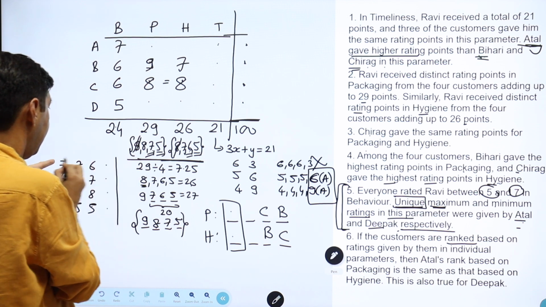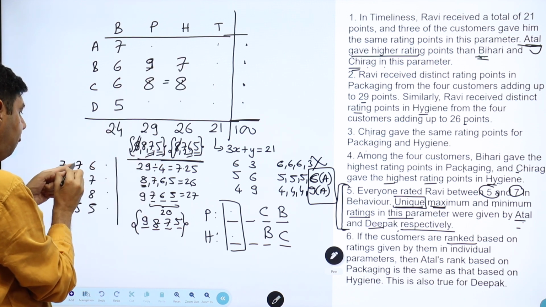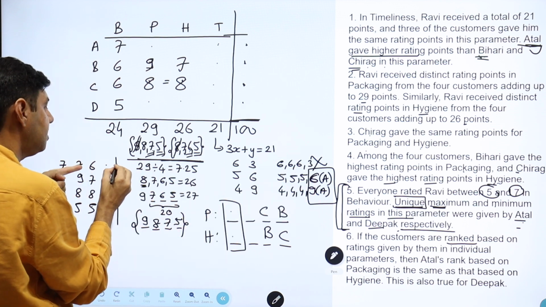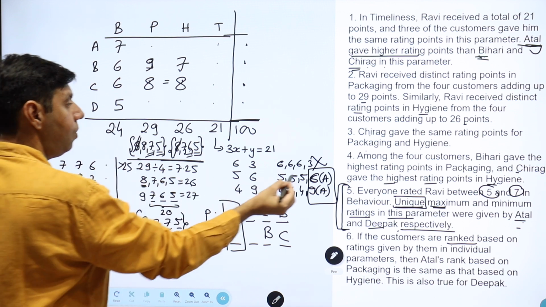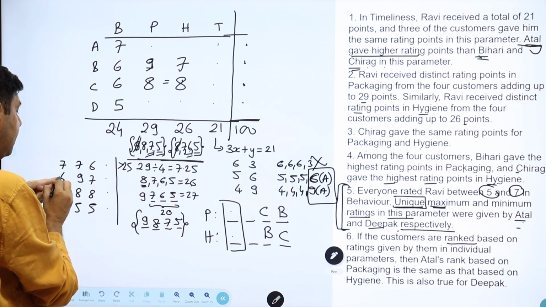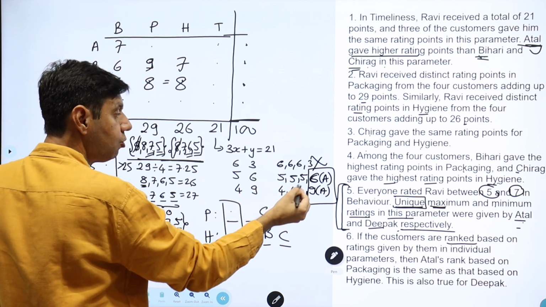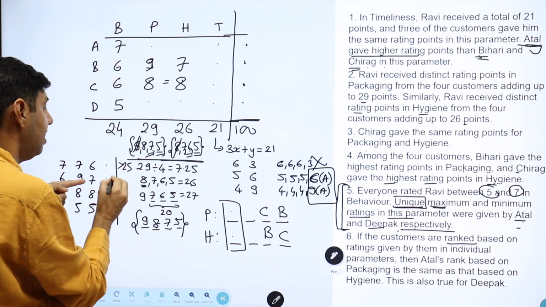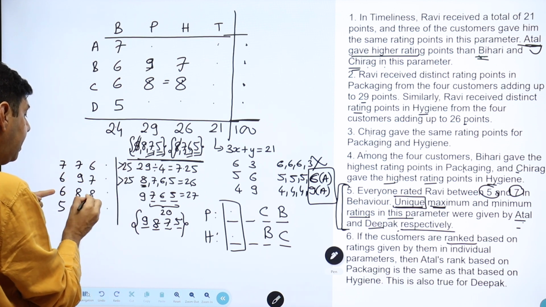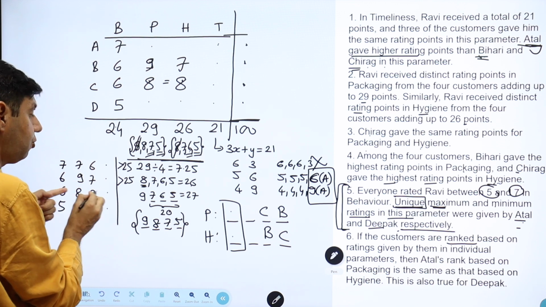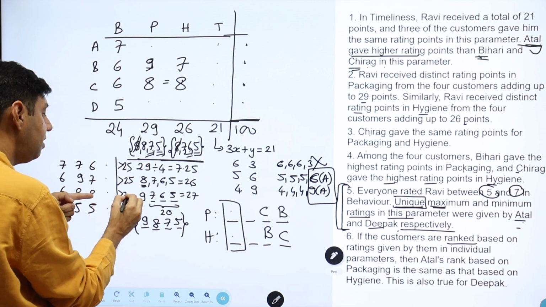So if I give 7 and 6 to Atul, then Atul's sum would be 14, 20, 20, and one of this will be more than 25. Here 9 and 6 is 15, and 7 is 22. 22, and whether you take a 4 or a 5, this will also be more than 25. 8 and 8, 16, and 6, 22. 22, and whether you take a 4 or a 5, this will also be more than 25.